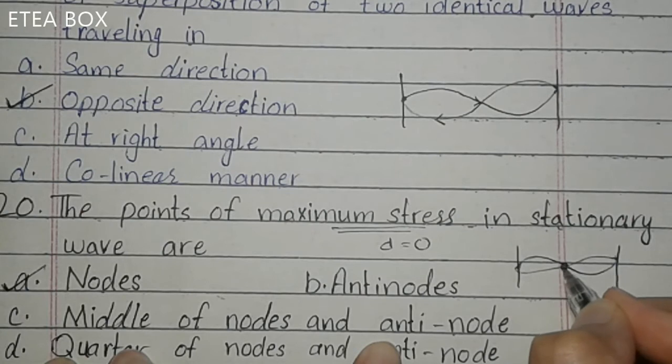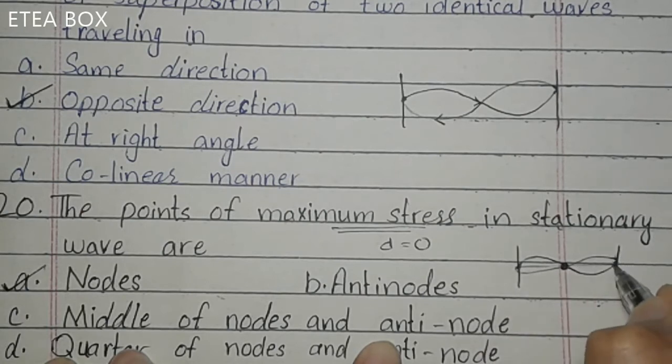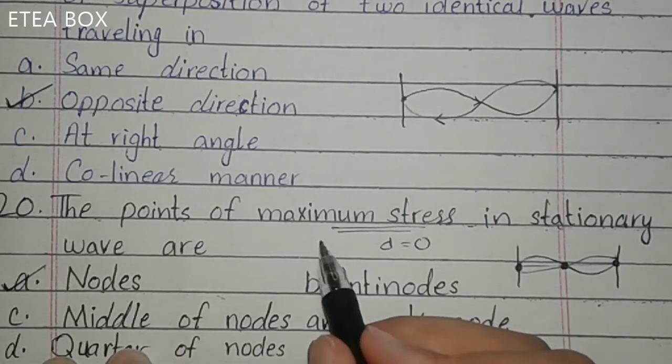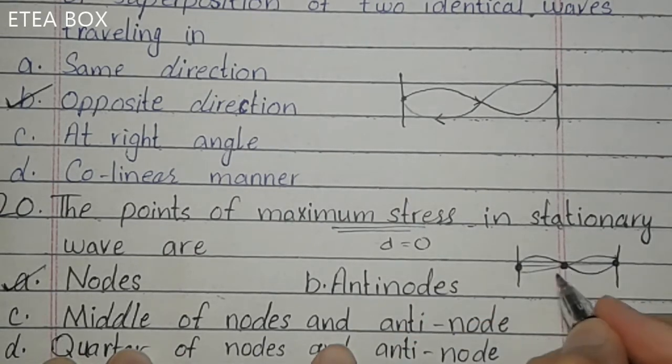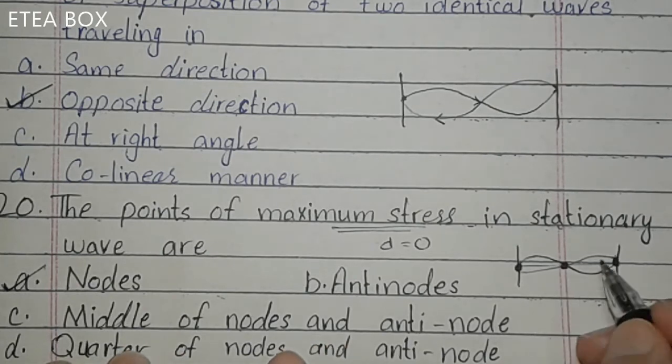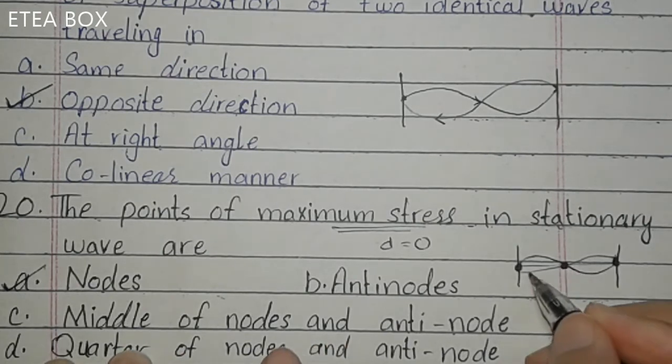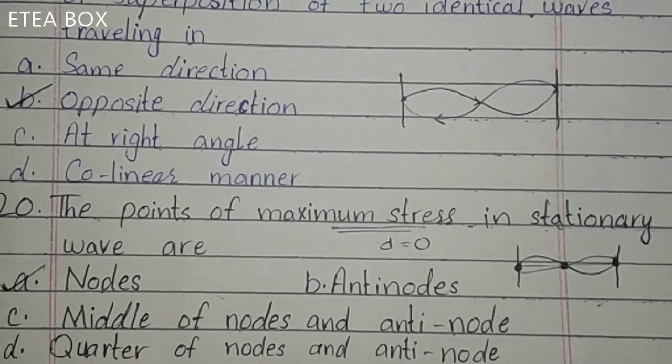this one is a node, okay? Here the displacement is 0. This one is a node, here displacement is 0, and here the displacement is also 0. So the maximum stress is at this point, okay? The maximum stress occurs at this point. That's why here the displacement is 0 and the pressure will be maximum here. The stress and pressure will be maximum at these 2 points. So here option A is correct.